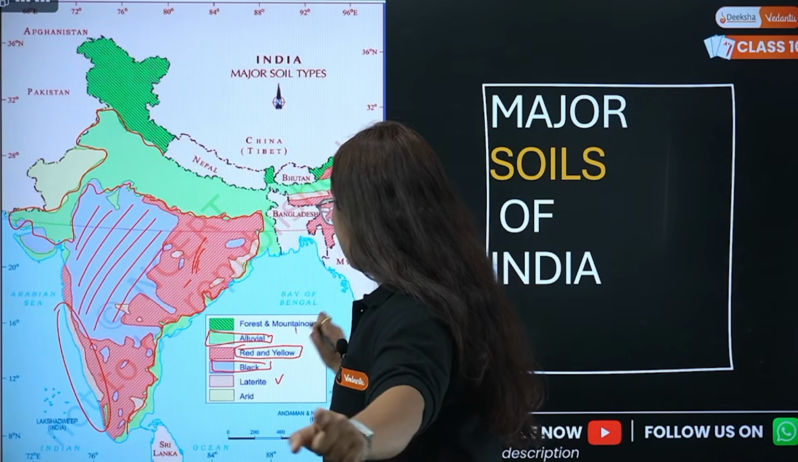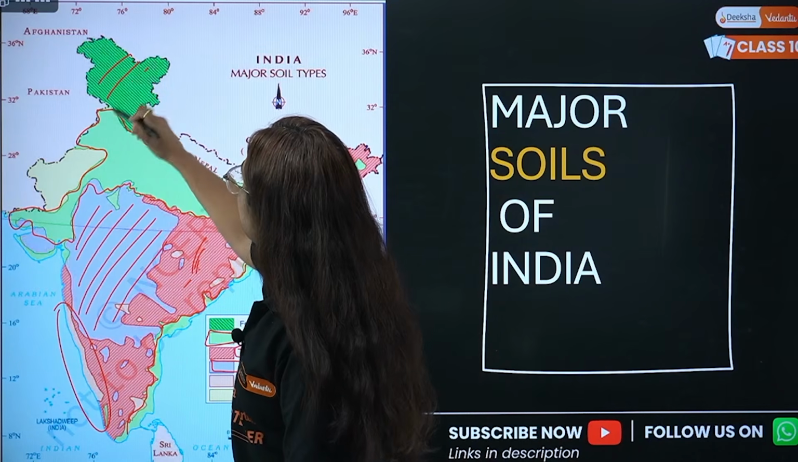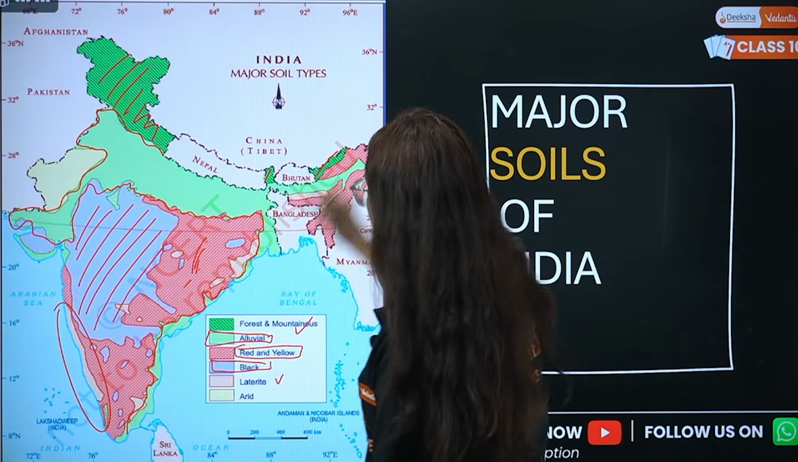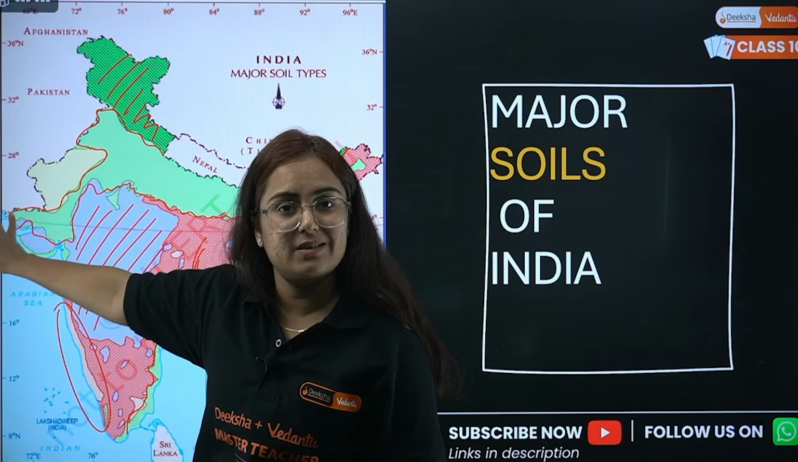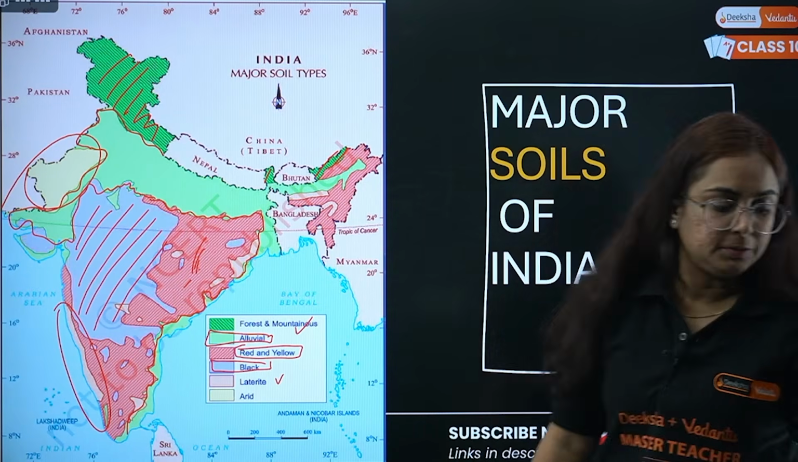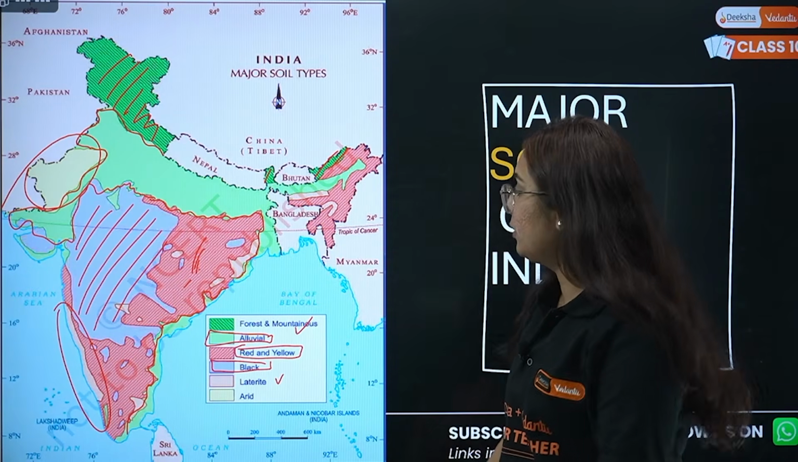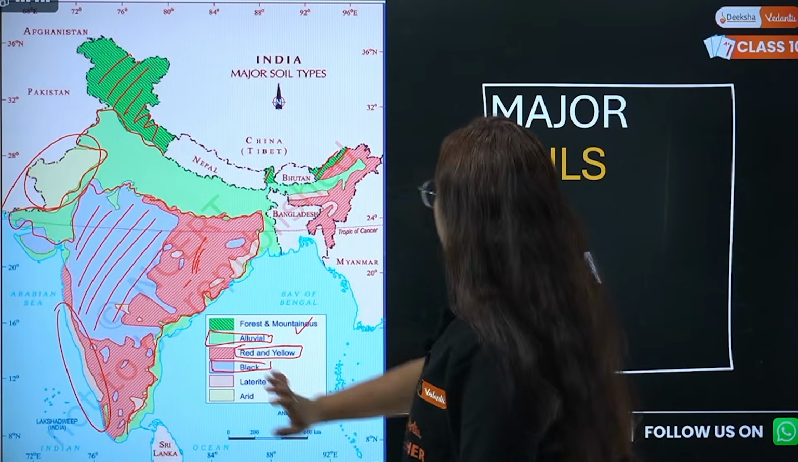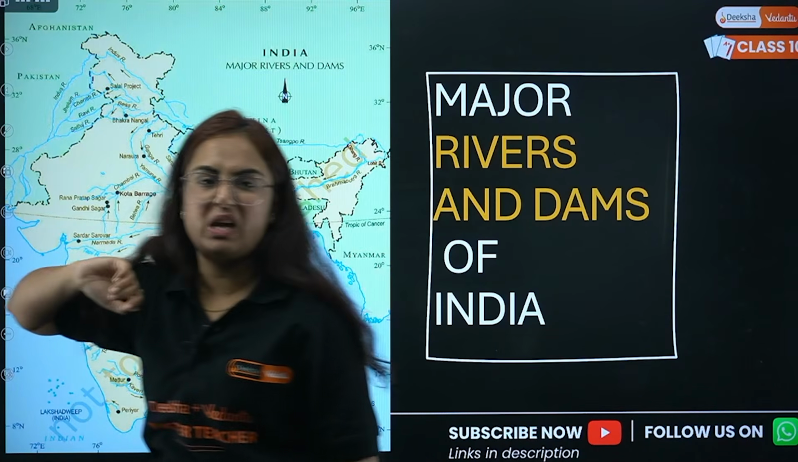Now coming to forest and mountain soil, I don't think I need to tell you. My God, these are the mountains in India, and here the soil is found. Arid soil, go to the region of less rainfall, that is Rajasthan. Get it? So are you going to mark it right now on your map? Yes, you have to do it right away. Very good. Pause the video, practice it on your map, otherwise this is not going to help you.